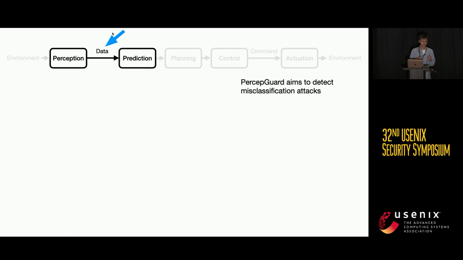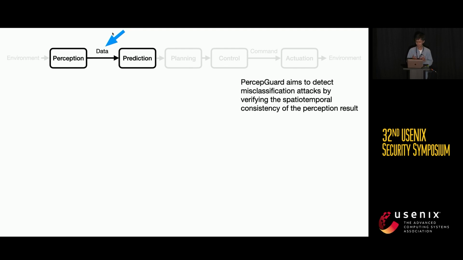So as long as the attacker changes the attack pattern or something like that, they have to change the defense and propose a new defense. In this work, on the other hand, we focus on the output of the perception. With this, we have the advantage of being agnostic to different attack methodologies, and also agnostic to different object detection and tracking algorithms.